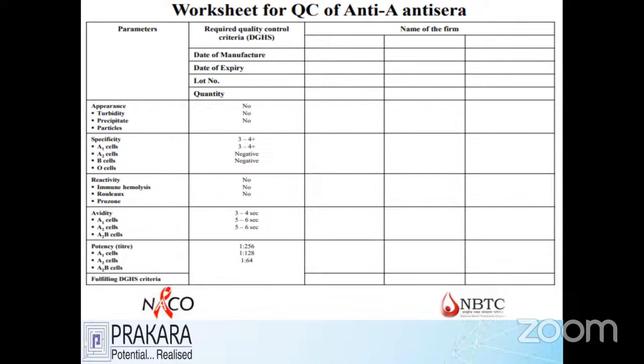You can see the result of the A anti-sera: appearance, turbidity, precipitation, particles are nothing present. Specificity reacted with 3 to 4 plus amount. Reactivity is nil. Avidity is 3 to 4 seconds, and potency is 1 in 256 for A1. So I can see that the report shows the excellence of the A1 anti-sera with the antigens. I can say that this reagent is of good quality. So we can go further for the investigation using this A1 anti-serum.